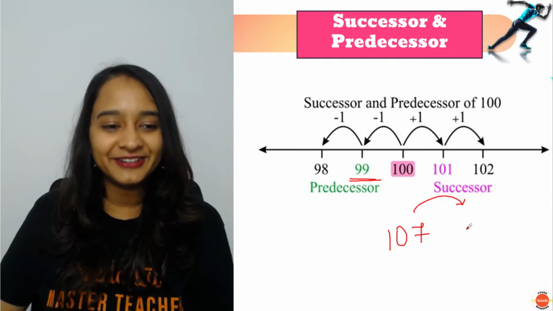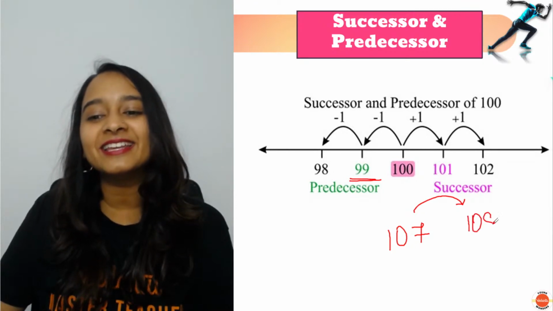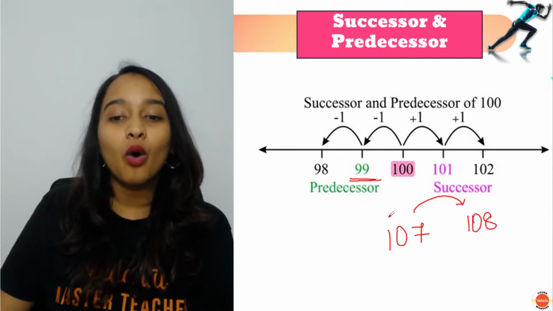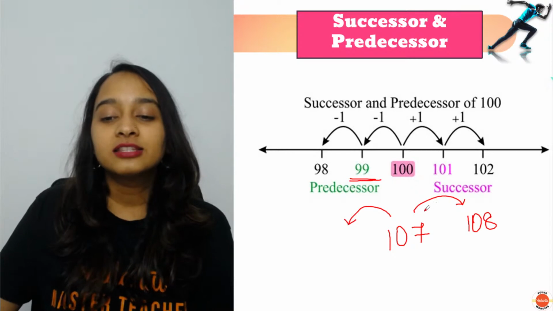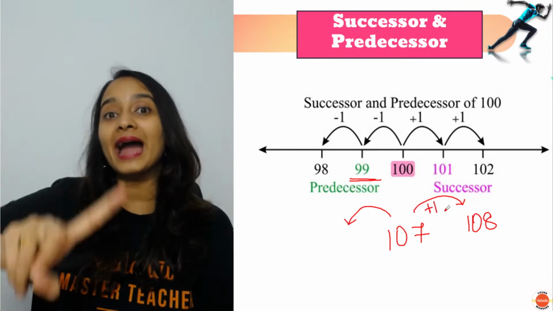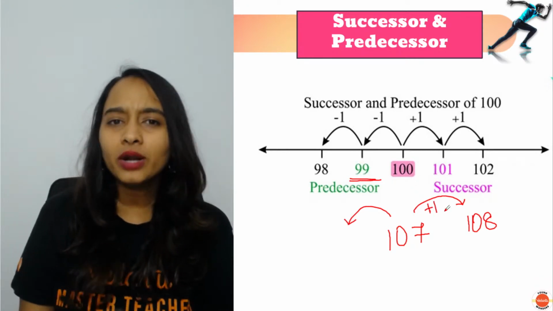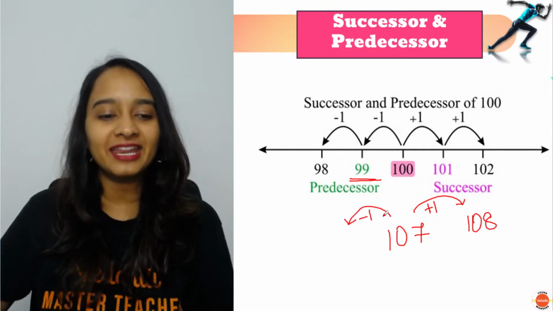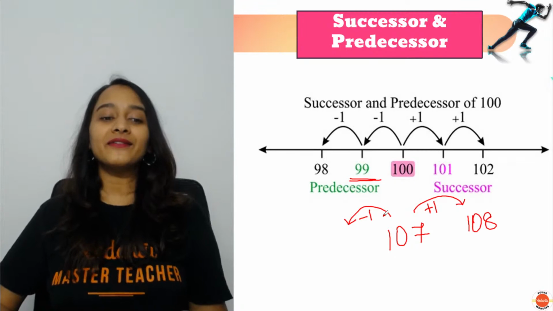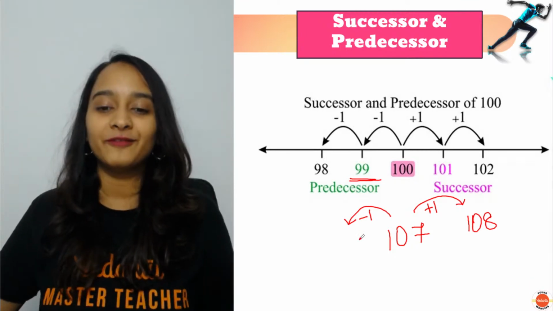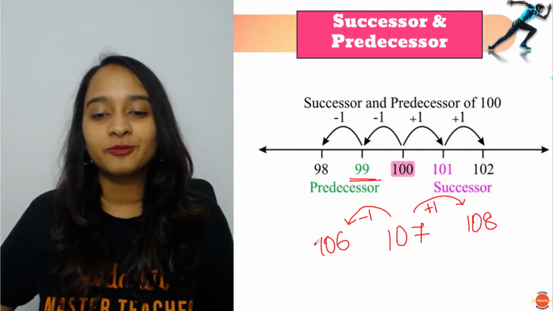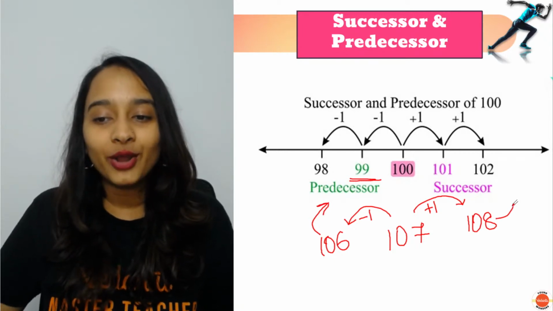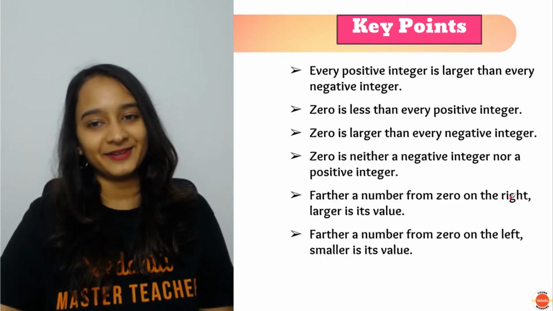Very good, very good. It is 108. What is the predecessor? So successor you will get by adding 1 to the number. What is the predecessor? Minus 1. Very good. So 107 minus 1 will give you 106, which is the predecessor. 108 is the successor. Okay.